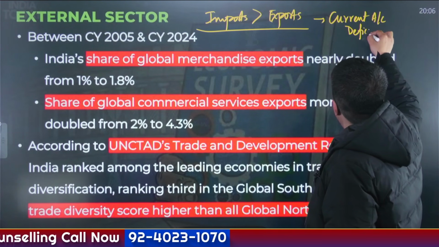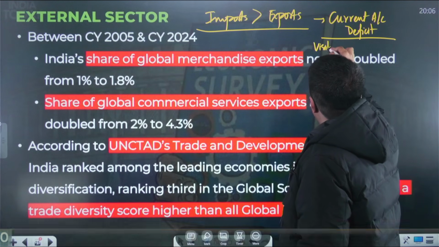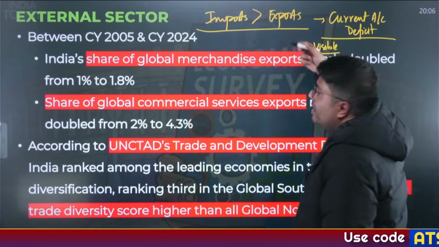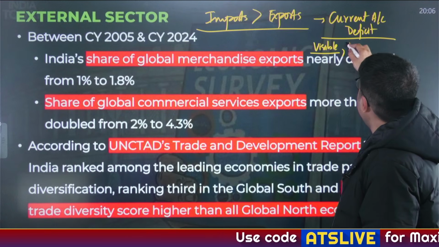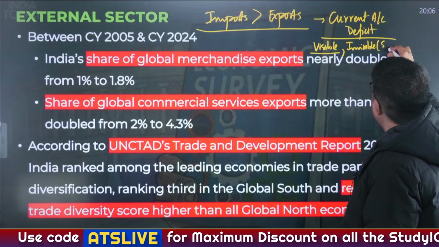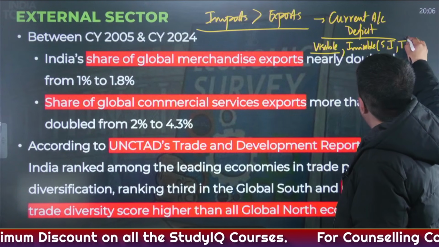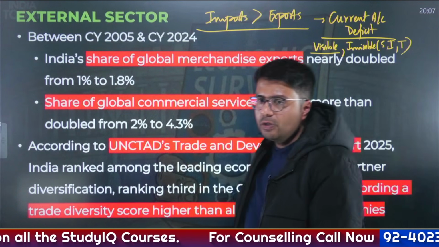Now, what does the current account deficit include? It includes trade and invisibles. What are invisibles? It is trade in goods, and then it includes trade in invisibles. What do invisibles constitute? It constitutes services, it constitutes income, and it constitutes transfers like remittances, right?